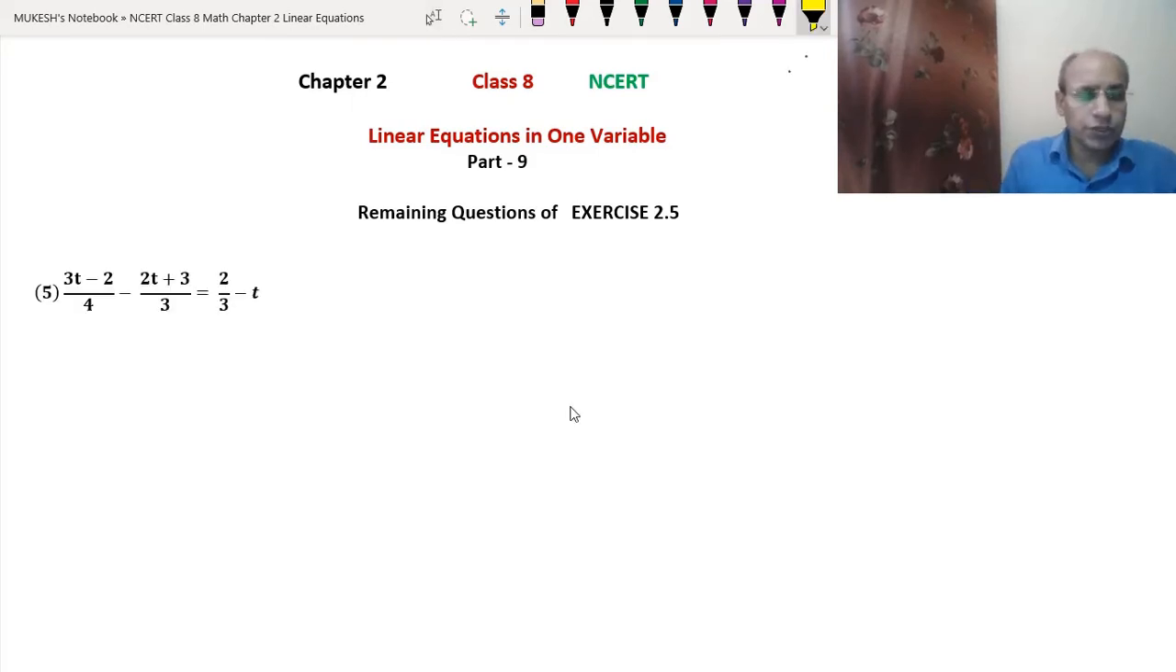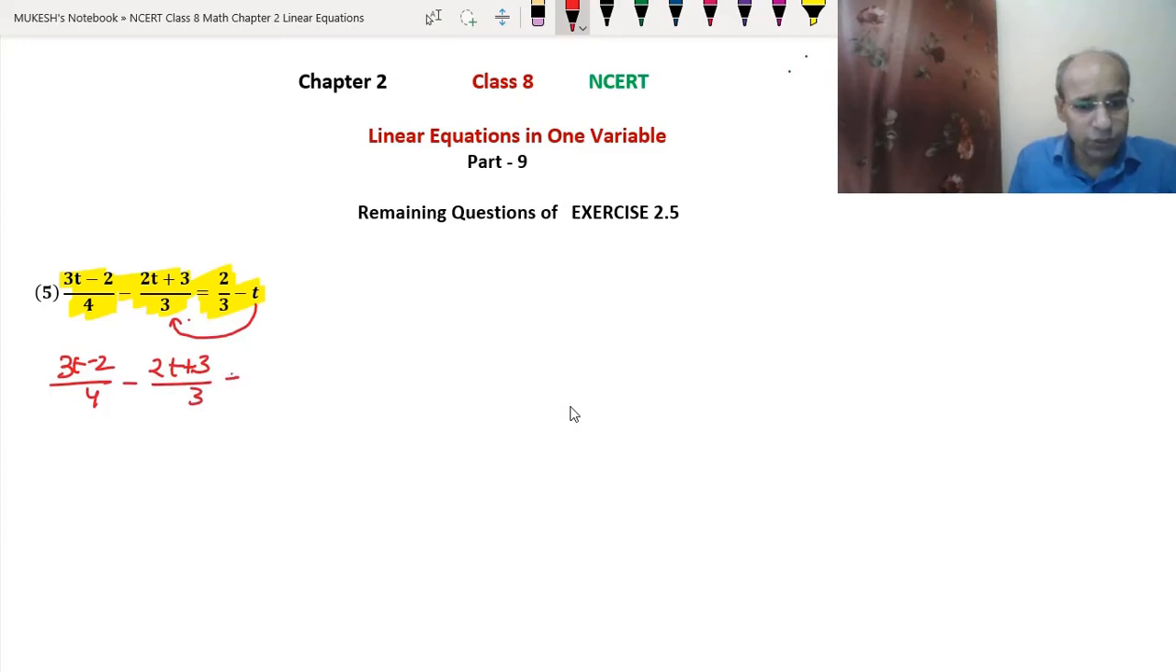So the question is (3t minus 2) upon 4 minus (2t plus 3) upon 3 equals 2 upon 3 minus t. Okay, so this question we will also do in two different ways. So first we will shift t to the other side. So this will become (3t minus 2) upon 4 minus (2t plus 3) upon 3. t will become minus, so this will become plus t upon 1 equals 2 upon 3. See, the LCM of 4 and 3 and 1 will be 12.